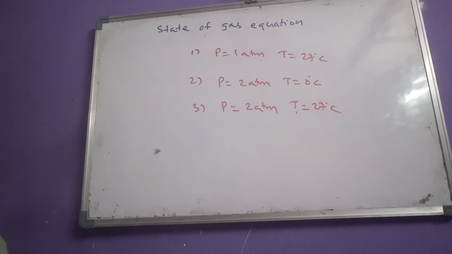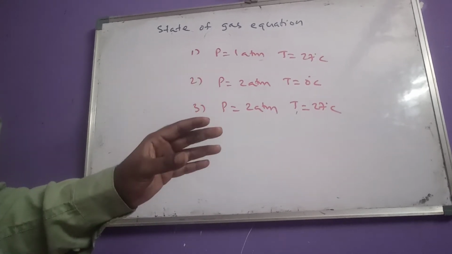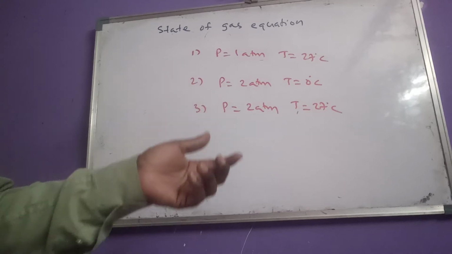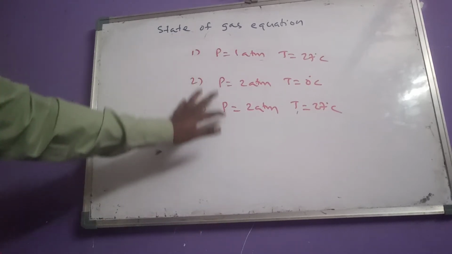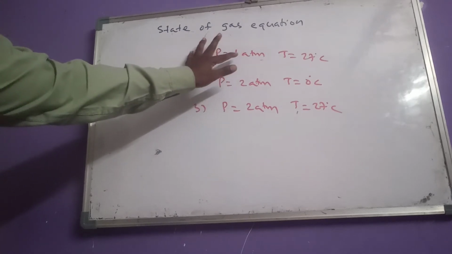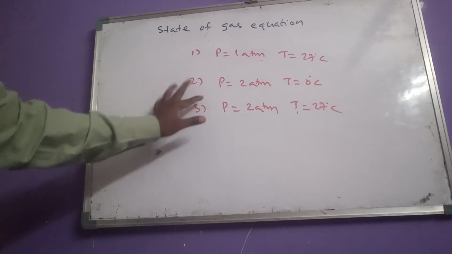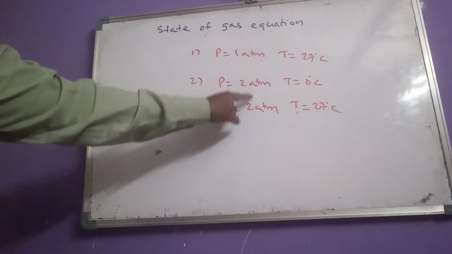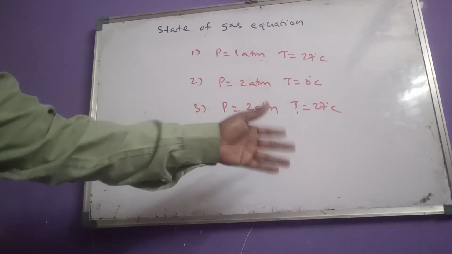Now see here, to have high density, pressure should be more, and at the same time temperature should be less. If you compare these three options, in the first option pressure is less, so there is no need to consider it. Come to the second and third options. Here in both, pressure is the same, so we have to consider the temperature.